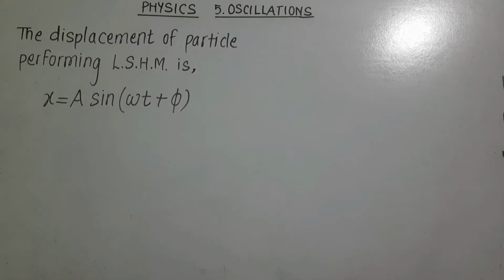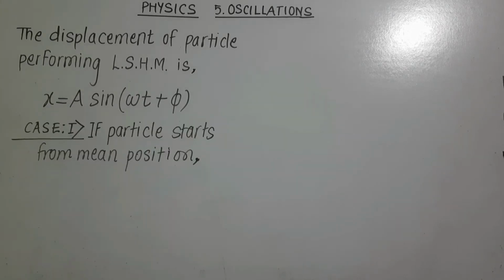Students, we have seen that the general expression for the displacement of the particle performing linear SHM is given by x is equal to a sine of omega t plus phi. From this equation, we can obtain the expressions for displacement in two particular cases. Case 1, if the particle starts from the mean position, then x is equal to 0 and t is equal to 0.